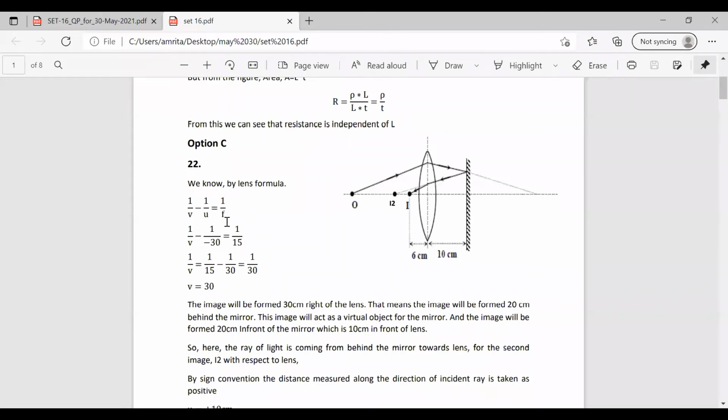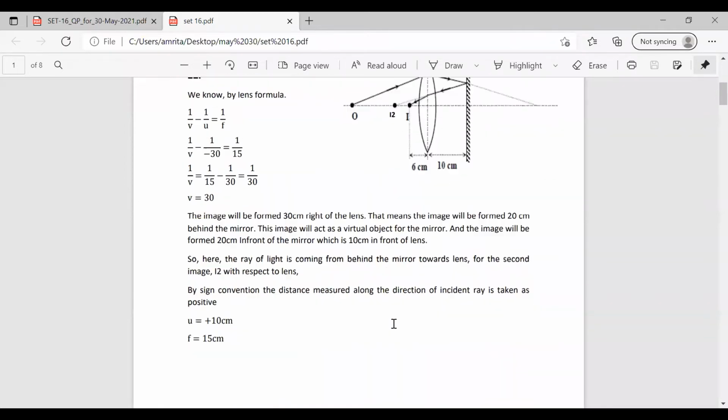In the lens formula, 1 by f is equal to 1 by v minus 1 by u. We understood it. Here, this distance is calculated from the lens to the object. That's why the sign is negative. So 1 by v minus 1 by minus 30 equal to 1 by 15. We get v as 30. That is, the image will be formed 30 centimeter to the right side of the lens, that is 20 centimeter in front of the mirror. So this image formed can act as an object to the plane mirror. It will get reflected back, and in front of the mirror there is a lens also. So it will come to the point I2.